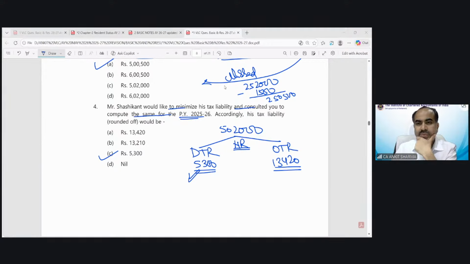Very good. Default में exemption मिलेगा. Correct, Mr. Navneet. Mr. Nagarajan is saying tax nil. No, because rebate would not be applicable. So tax would not be nil. I hope it's clear now.